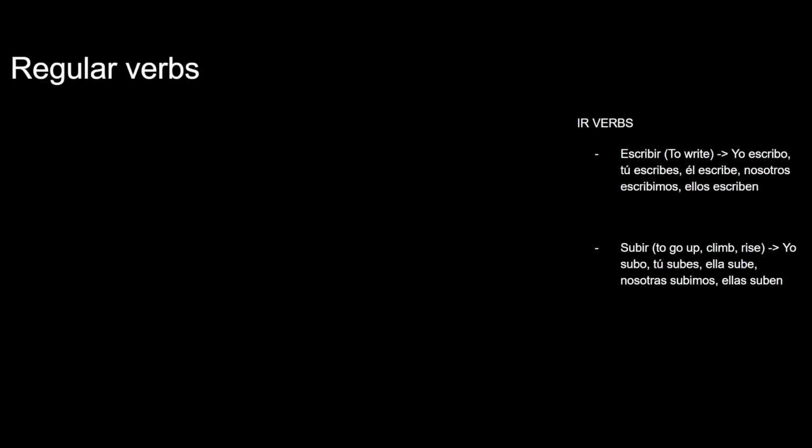You're probably cooked. But anyway, these end in IR, unlike ER and AR. That is the difference. And actually, they follow the ER conjugations very closely, except for nosotros. For example, escribir, to write. Yo escribo, I write. Tú escribes, you write. Él escribe, he writes. Nosotros escribimos. You could see the difference is instead of escribemos, it's escribimos because it's an IR verb. That's the difference. That's it.